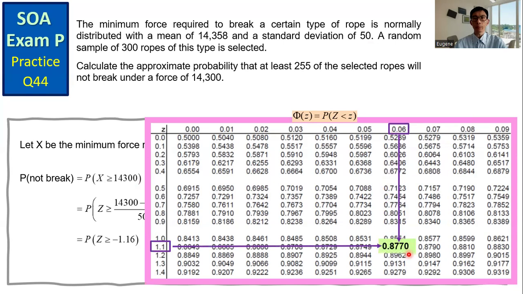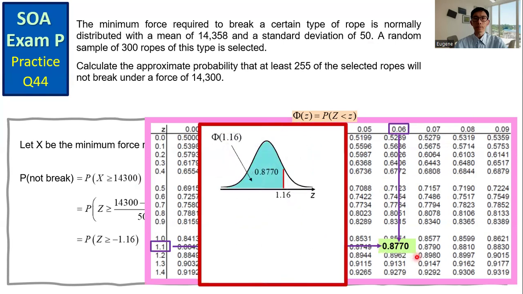And this is for the probability that Z is less than 1.16. We need to get the probability that Z is greater than or equal to minus 1.16. Due to symmetry, the probability also equals 0.877.